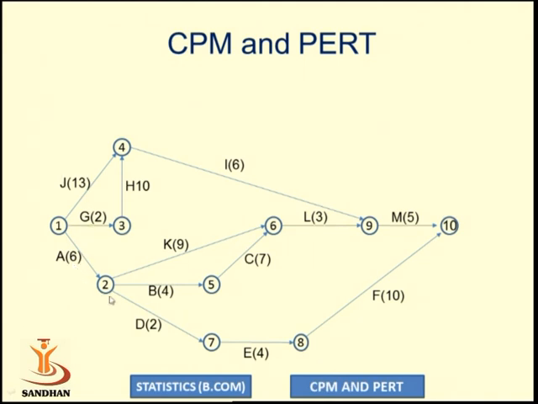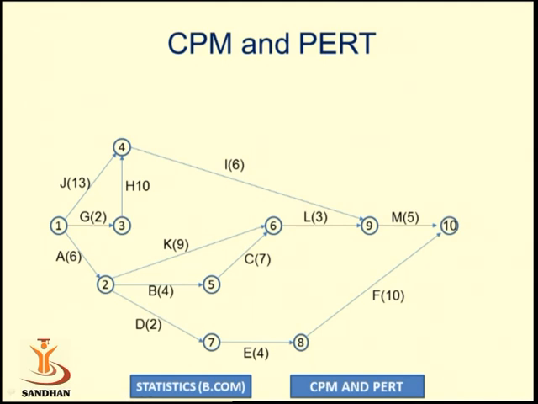Similarly, A is a predecessor for B, D and K. G is a predecessor for H. J and H are predecessors for I. K and C are predecessors for L. D is a predecessor for E. E is a predecessor for F. I and L are predecessors of M. So using the given precedence relationship, we have drawn this network diagram.